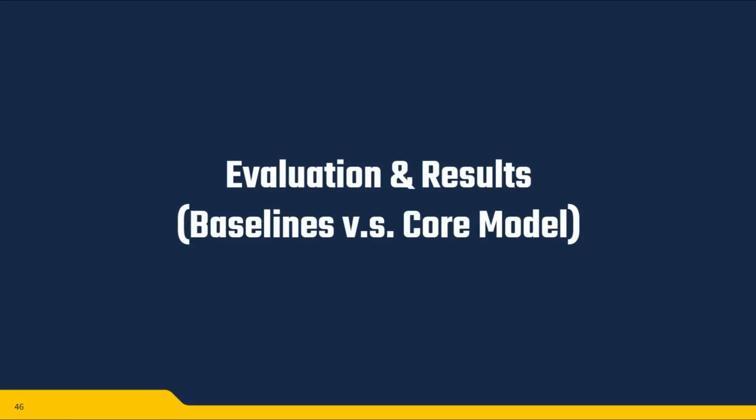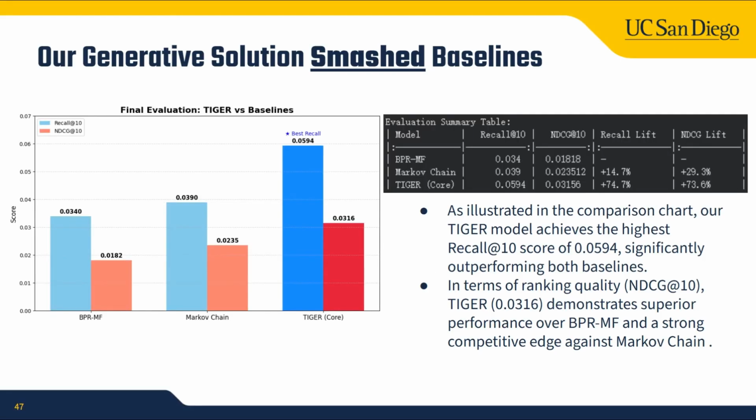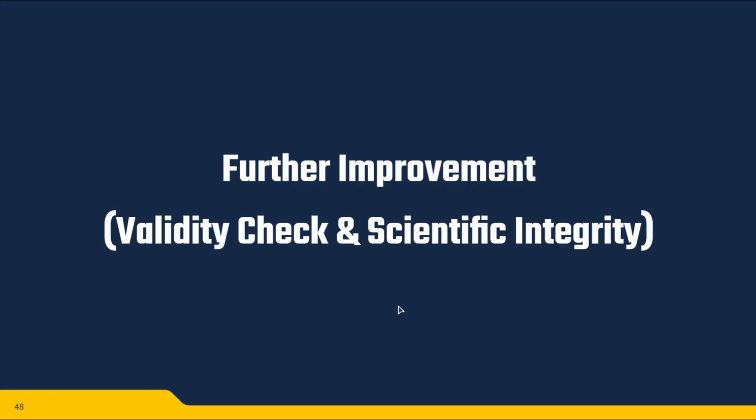So how does our model perform? According to the experiment results, our generative solution smashed the two baselines. Our Tiger model achieved the highest recall score of 0.05, significantly outperforming both baselines. In terms of ranking quality expressed in NDCG score, Tiger also performed really well, 0.03. But we didn't just stop at beating the baseline, we did much more than that.